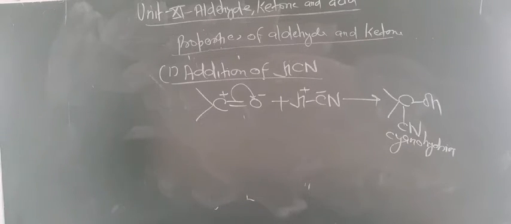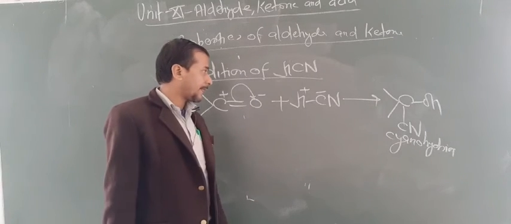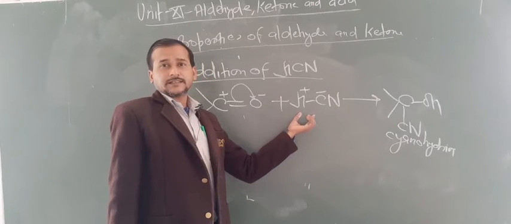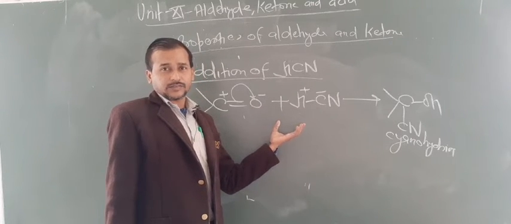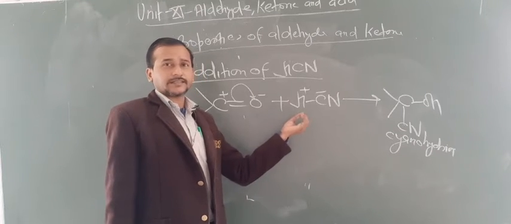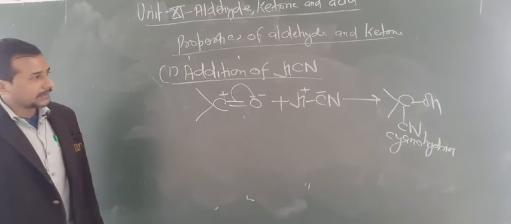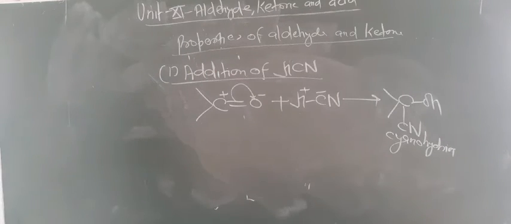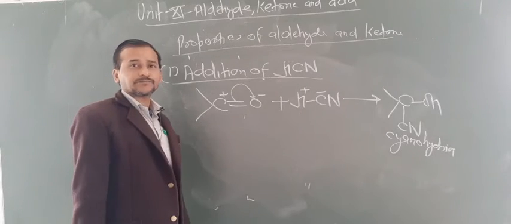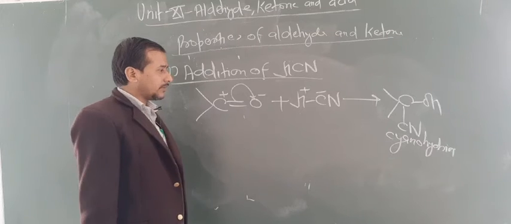Okay dear students. Next, one more question may arise. Pure HCN is less reactive toward this. So first of all this can be reacted with a base which is stronger than HCN, and that's why the cyanide ion, being a stronger nucleophile, readily attacks the carbonyl carbon. Okay, so this is known as cyanohydrin.